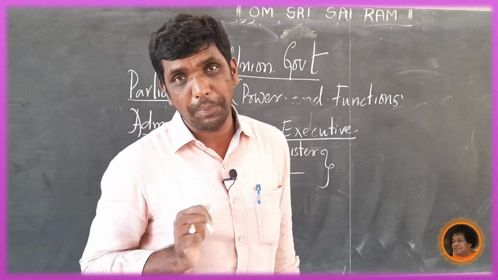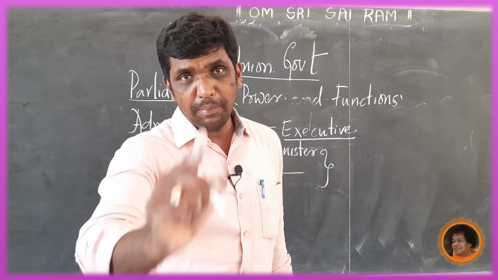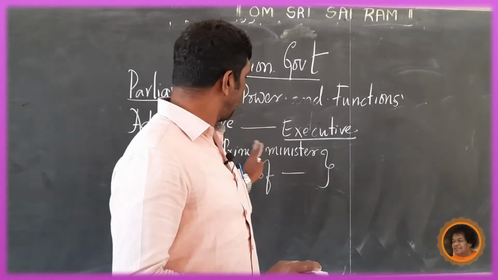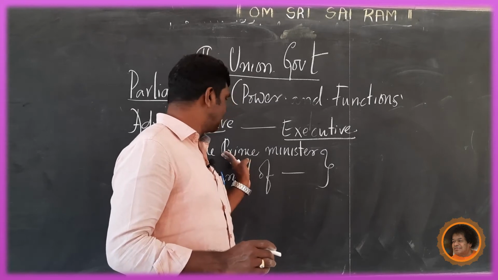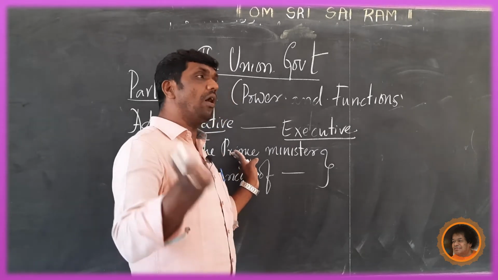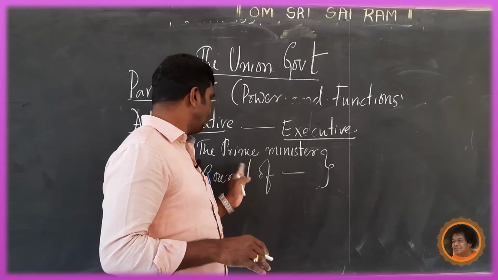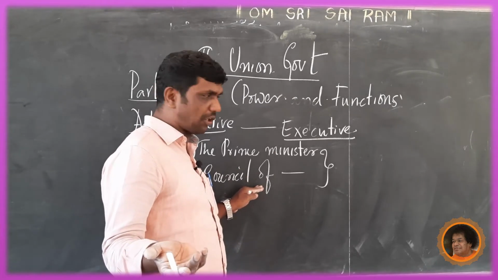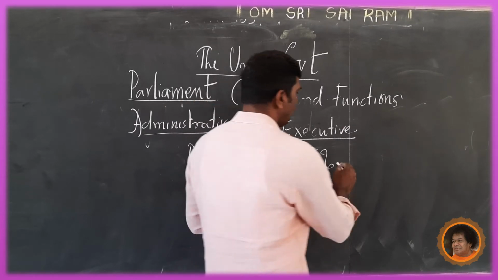Who is answerable to the Parliament? The Cabinet, headed by the Prime Minister. The Prime Minister and Council of Ministers that form the cabinet, called the executive, are answerable to the Parliament.